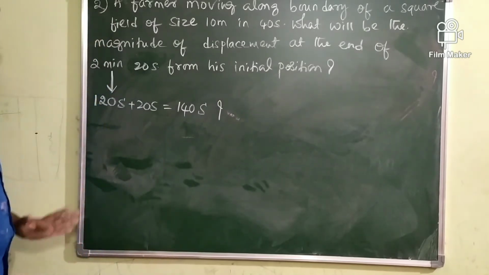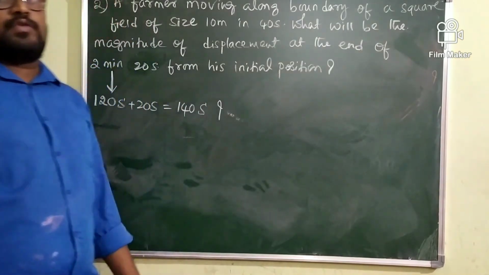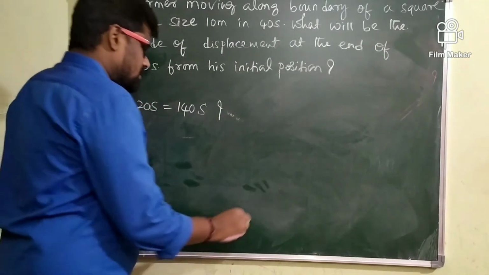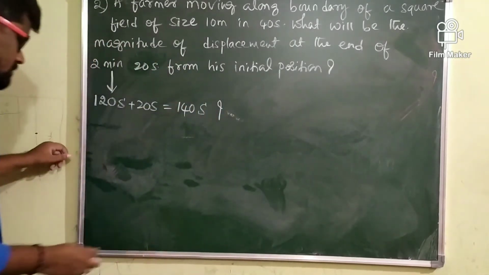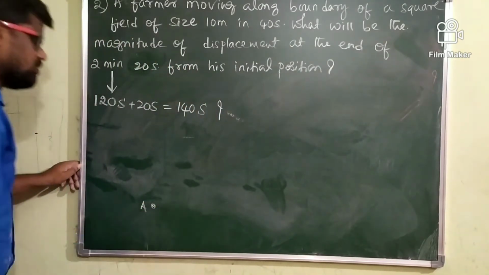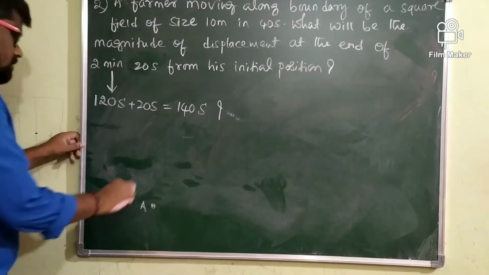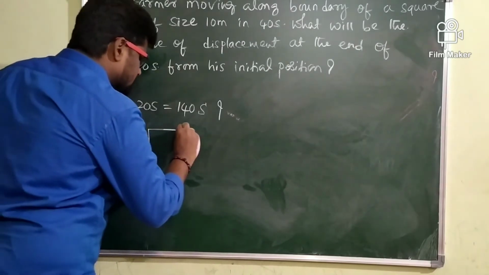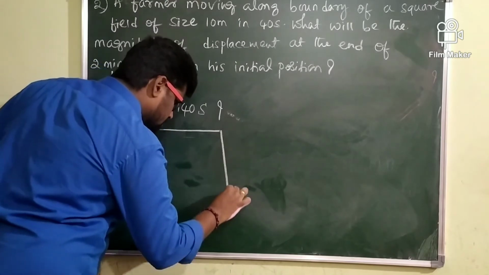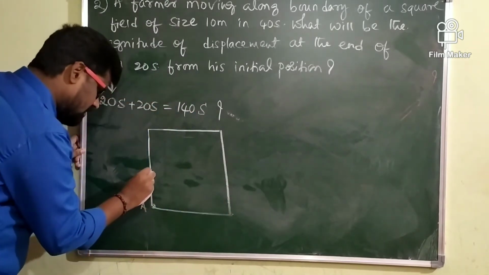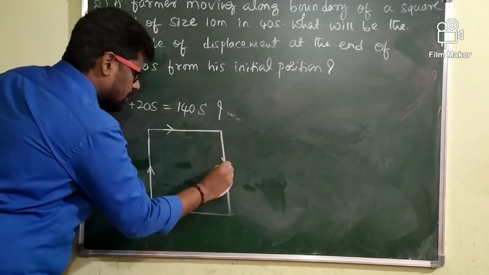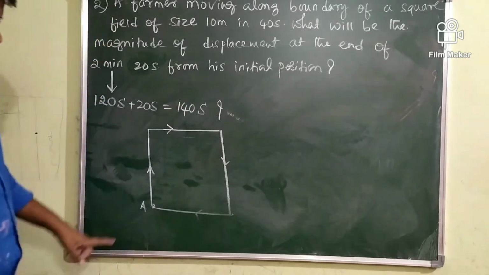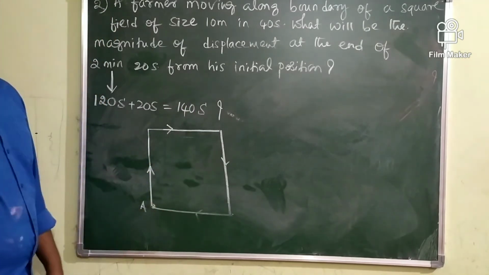Let me find the final position of the farmer after 140 seconds. So I will call A the initial position. He starts his journey from A and returns to the same position, the initial position A. To complete one round he takes how much time? 40 seconds. In 40 seconds he completes one round.